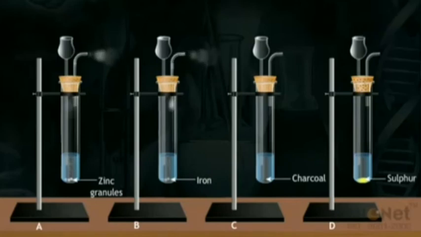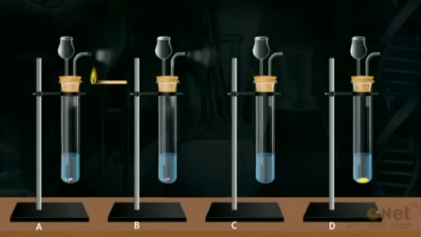You will observe that in test tubes A and B, gases are formed, while in test tubes C and D, no gas is formed. We know that aluminium and zinc are metals, whereas charcoal and sulfur are non-metals. Bring a burning matchstick near the mouth of each test tube.